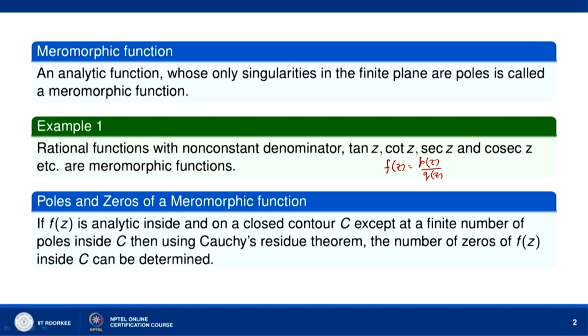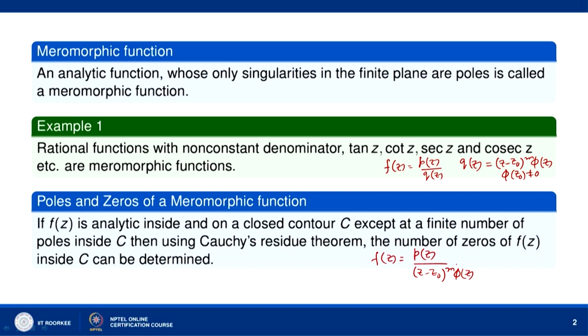So, we can easily prove that if q(z) has a zero of order m at z equal to z naught, then we can write q(z) as (z minus z naught) to the power m into some function phi(z), where phi(z naught) is not equal to 0 and phi(z) is analytic in some small neighborhood of z naught. So, then putting the value of q(z), we shall have f(z) equal to p(z) divided by (z minus z naught) to the power m into phi(z).